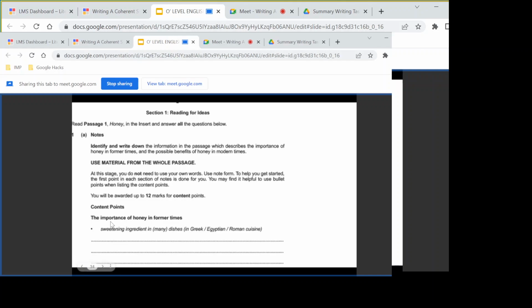So importance will not only limit us to the sweetening or the use, because sweetening ingredient is a type of use. Importance would include not only the use but benefits as well as its role in the betterment or development of mankind, of course, in the former times. All right, so let's proceed.